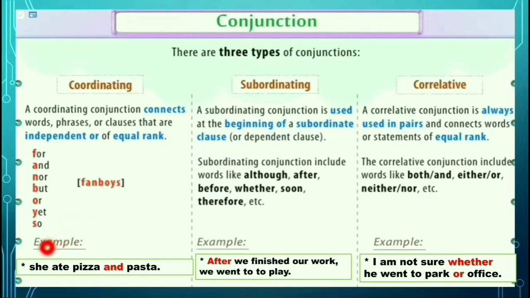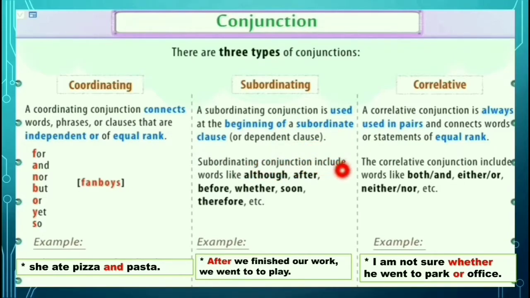And look at the example: She ate pizza and pasta. Here pizza and pasta are of equal rank, and they are connected by the word and, which is a coordinating conjunction. So next, the second one, subordinating conjunction. A subordinating conjunction is used at the beginning of a subordinate clause or dependent clause.